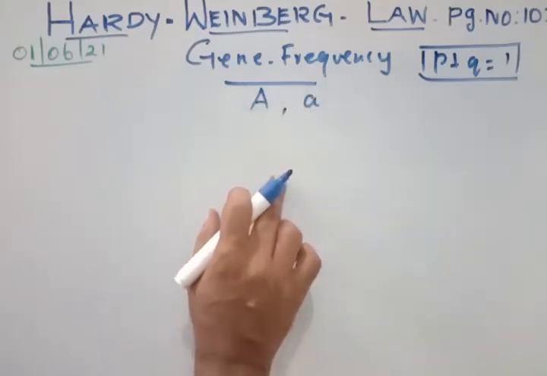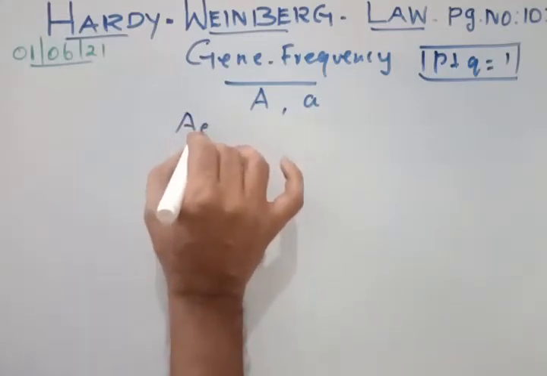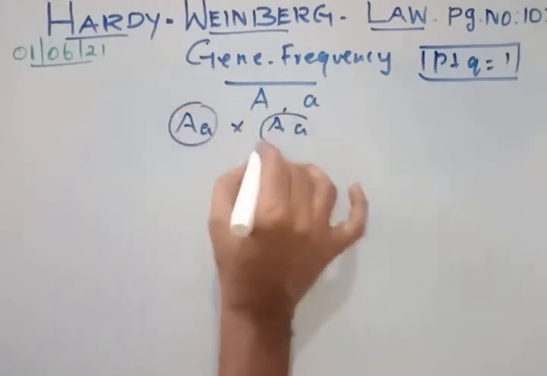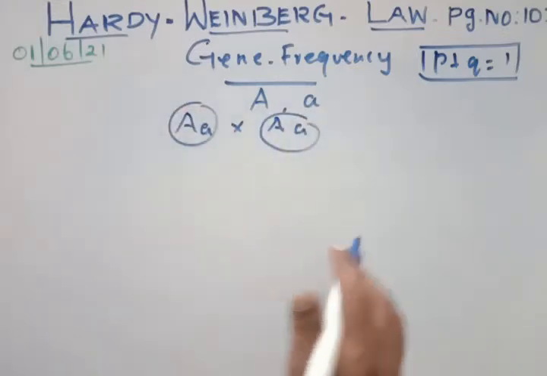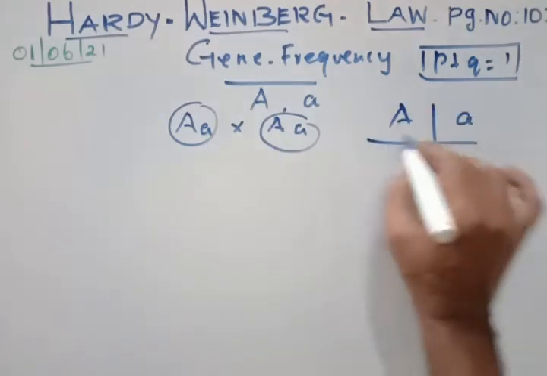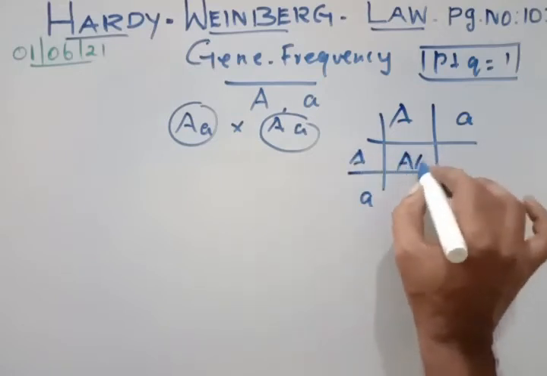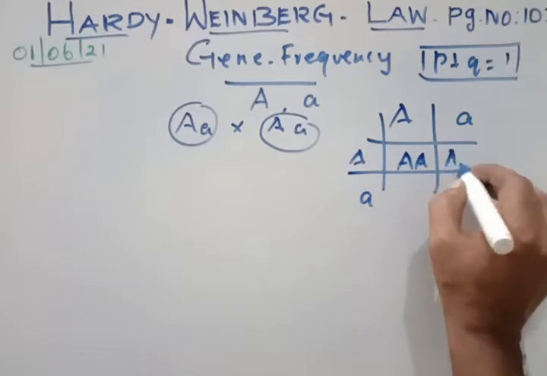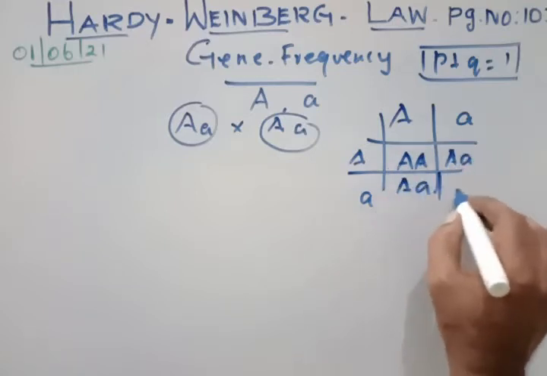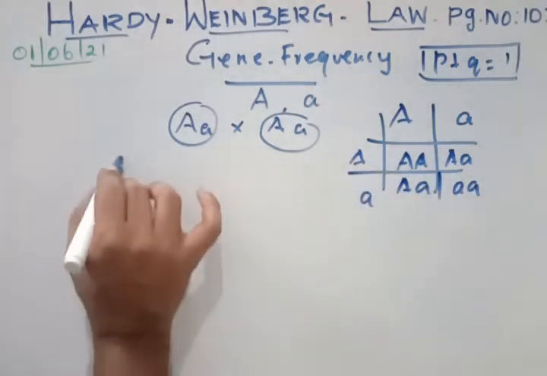Now here is the frequency of the different genotypes, where capital A, small a is crossed with another capital A, small a. If we make a Punnett square, you will have capital A capital A, then heterozygous Aa, then heterozygous again, then homozygous small a small a.